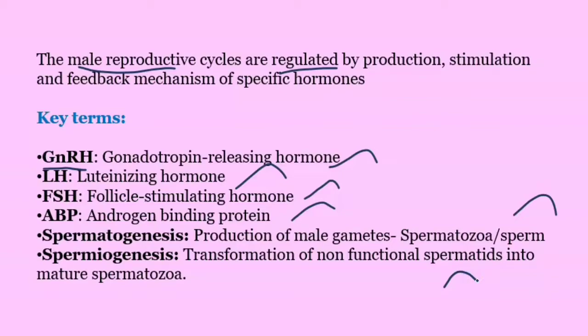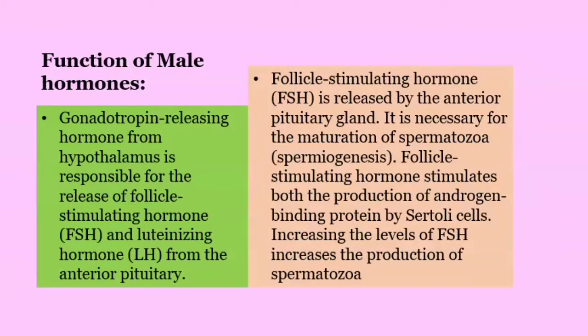Spermatogenesis and spermiogenesis have been explained in the previous video. If you want, you can have a look at it. So these are the key terms, and you just need to memorize them. GnRH stands for gonadotrophin releasing hormone. Similarly, you need to keep these in your mind. So we'll start with the functions of these hormones, how they play a role. What are the functions of these hormones in regulating spermatogenesis? First we will start with gonadotrophin releasing hormone.